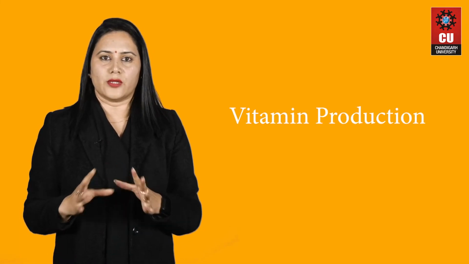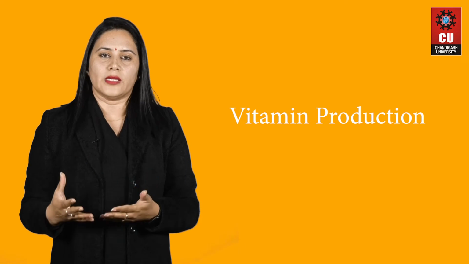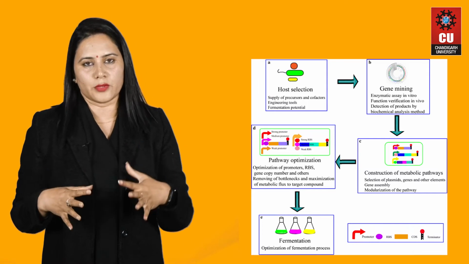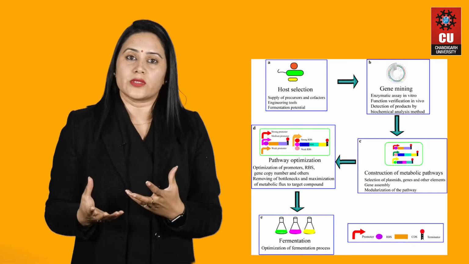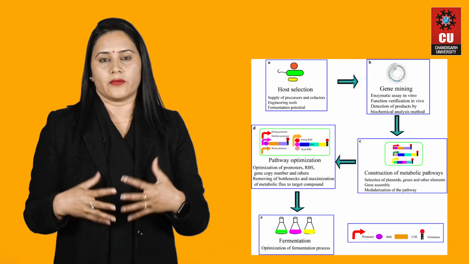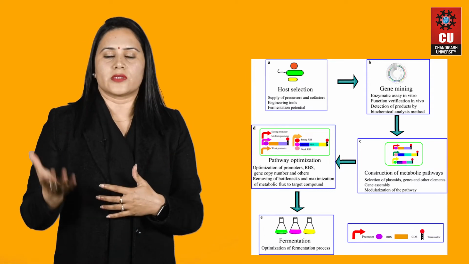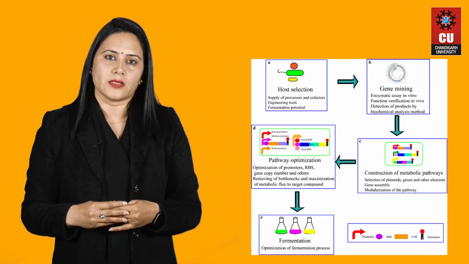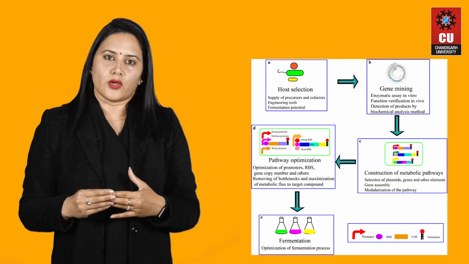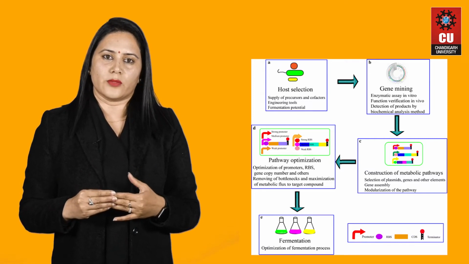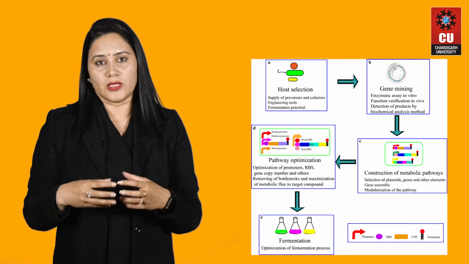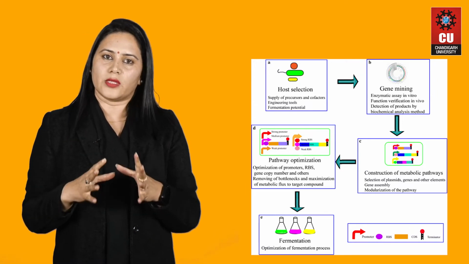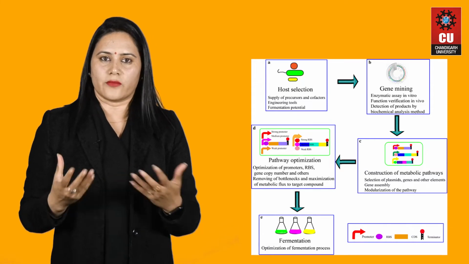Now the next application of microbiology which we see in our daily life is vitamin production, and vitamins are a very important part of our life. We know we need two types of vitamins, fat soluble and water soluble. Normally our systems produce them, but if we are not able to produce these vitamins, because they are part of our daily life, we need some industrial product for the formation of vitamins. They are required in very small quantities for normal growth and development of the body, but still they are required. So we need to think about vitamins and minerals for our daily requirement.